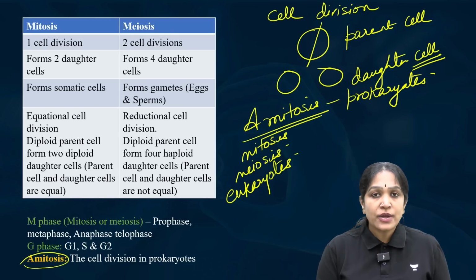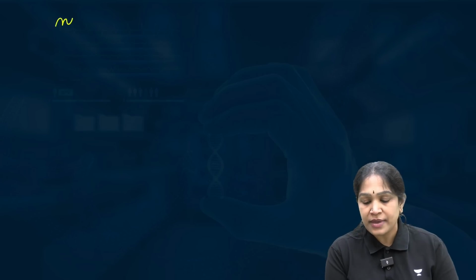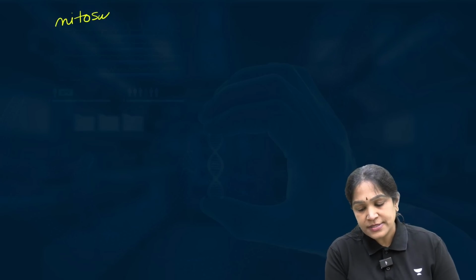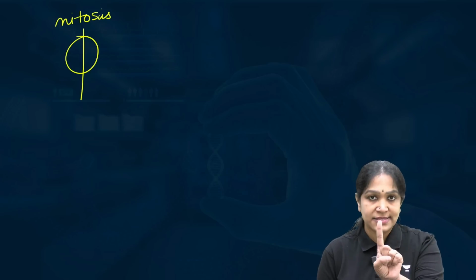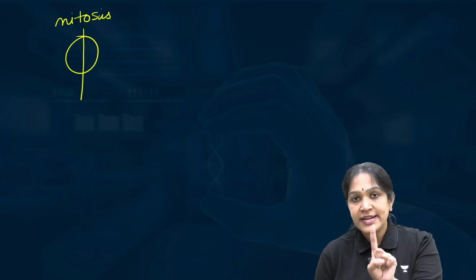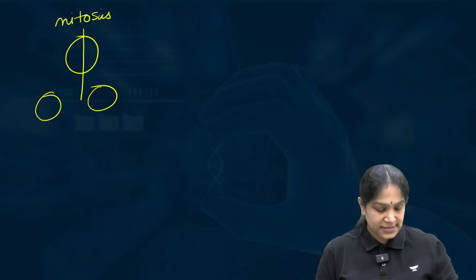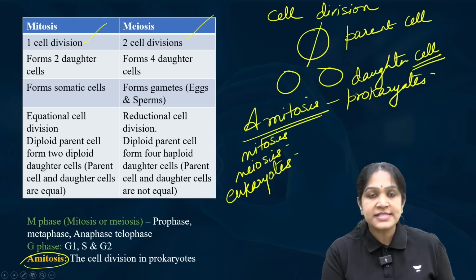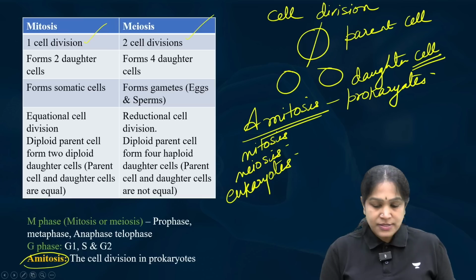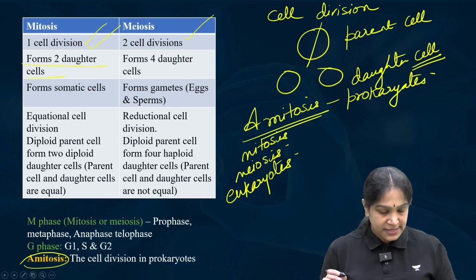First, mitosis will have only one division. Meiosis will have two divisions. Let me explain that. If you take mitosis, here one cell divides only once. So, if one cell divides only once, then it will form how many cells? Two cells. That is the second point. There is only one cell division and it forms only two daughter cells.